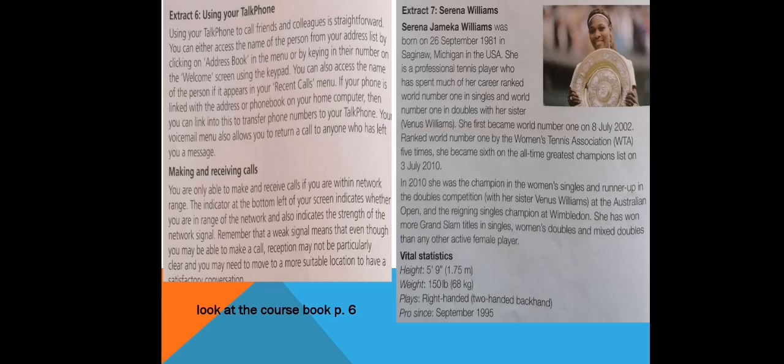Extract 6 is an extract that talks about using your talk phone. We also have a section in the extract about making and receiving calls. And extract 7 is actually a bio about Serena Williams, who is a very famous tennis player. I will not be reading the text to you, but I encourage you to actually read through it to get a better understanding of it.